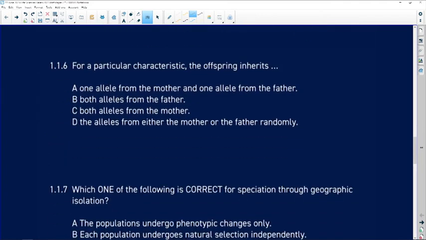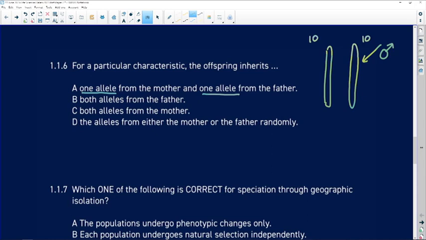For a particular characteristic, the offspring inherits... What do we inherit? 1 allele from the mother and 1 allele from the father. So let's have a look at what we've got here. We've got 2 homologous chromosomes that form a pair. Let's imagine that we're looking at chromosome 10. This one you inherited from your dad, and this one you've inherited from your mother.